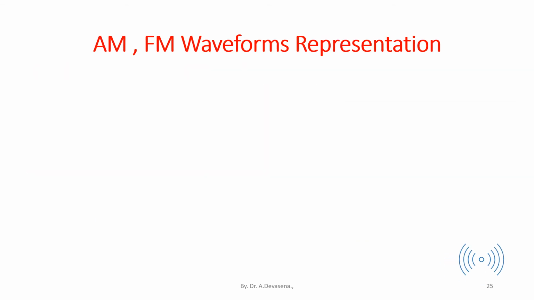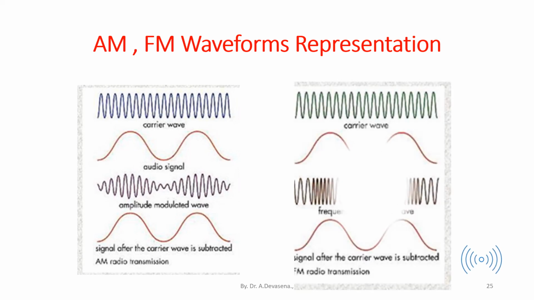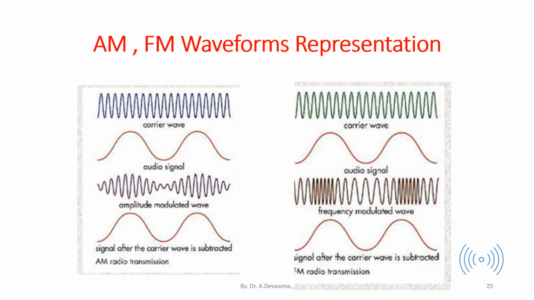AM/FM waveforms representation. Here is a representation of the amplitude modulated wave. Here, the carrier wave is mixed with the audio signal. The amplitude of the audio signal is varied in order to obtain the amplitude modulated wave. Here is a representation of the frequency modulated wave. That is, the audio signal is mixed with the carrier wave. In this, the frequency of the audio signal is varied. That is the frequency modulated wave representation shown here.